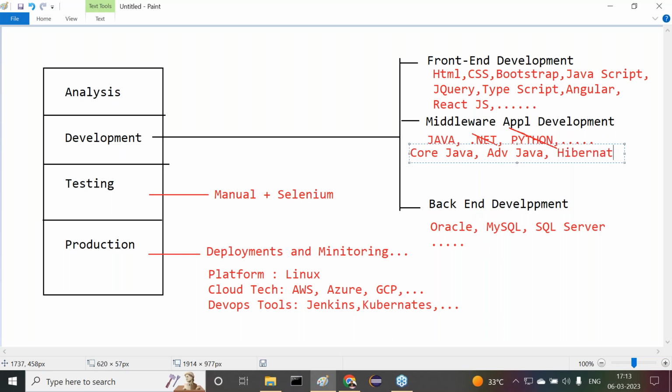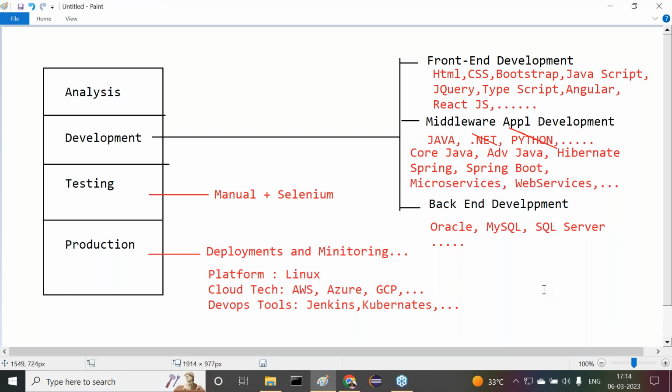Then Hibernate, then Spring, next Spring Boot, next microservices, after this web services, and so on. So these many things are going on in middleware application development with Java.